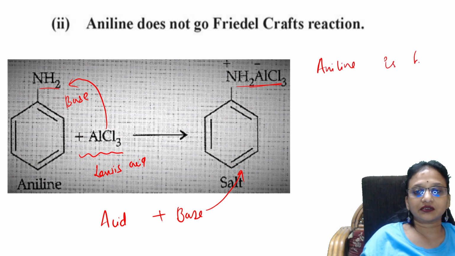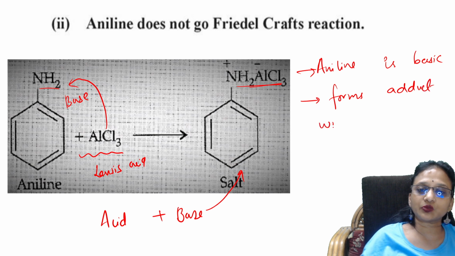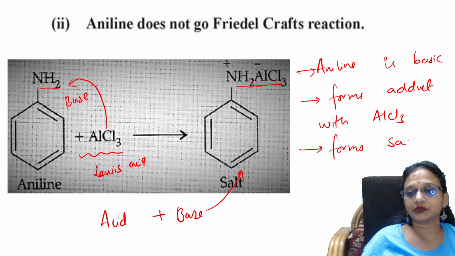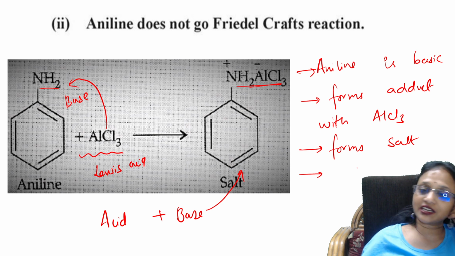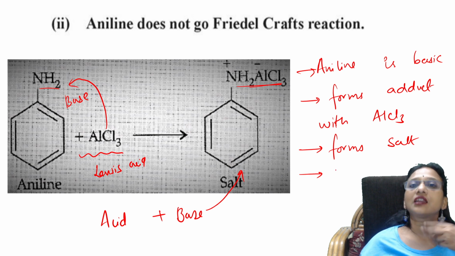Remember students how to write this. Aniline is basic. Second point, it forms an adduct, meaning addition product, with AlCl3. When it forms an adduct, it forms a salt. When the salt formation is already there, an electrophile cannot be generated when you are trying to do Friedel-Crafts reaction like acylation or alkylation.